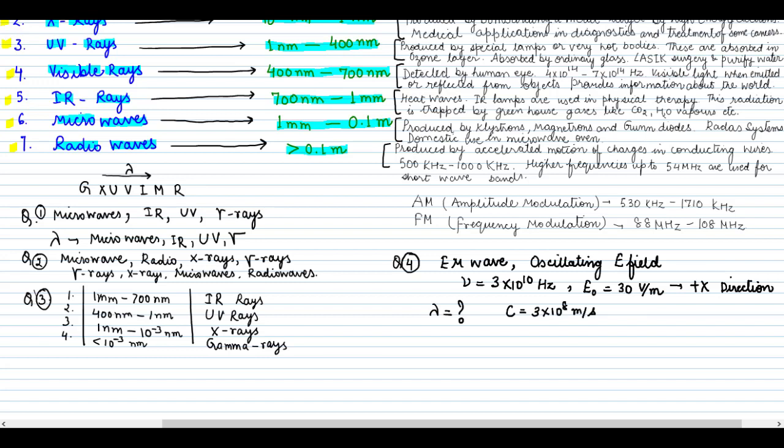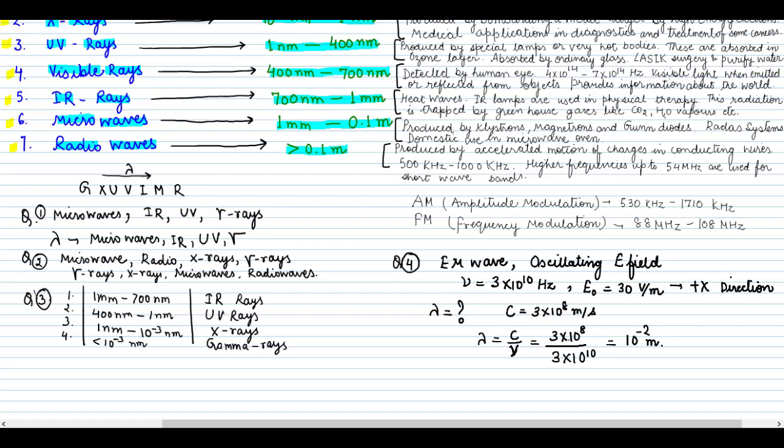We know the formula lambda is equal to c upon nu. Simply put the value 3 into 10 to the power 8 meter per second divided by the frequency nu, which is 3 into 10 to the power 10. So this is 10 to the power minus 2 meter. So this is the wavelength.